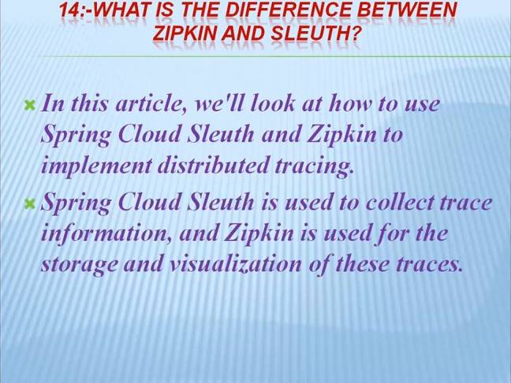Spring Cloud Sleuth is used to collect the trace information, and Zipkin is used for the storage and visualization of these traces. So these two are different things. Sleuth collects the trace information of the microservices, and Zipkin stores and visualizes it. In the Zipkin console or dashboard, we can see the trace information collected by Sleuth.